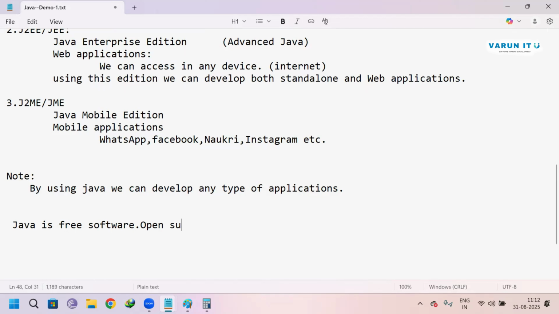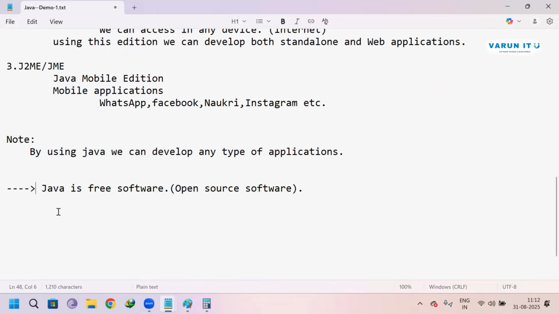We can say this is open source software. Java is a free software, otherwise we call it open source software. In industry, everyone will say open source software. In normal understandable language, we call it free software. So to download Java, we need not pay any money.